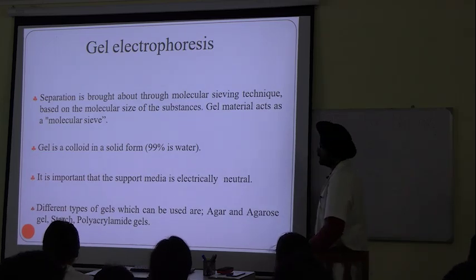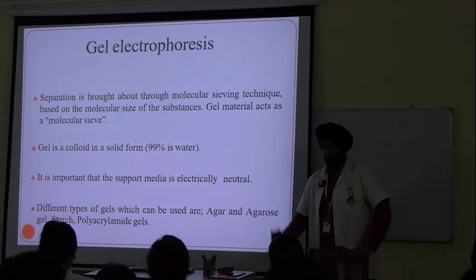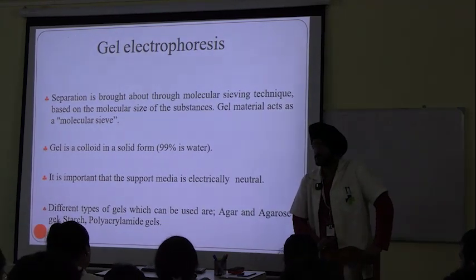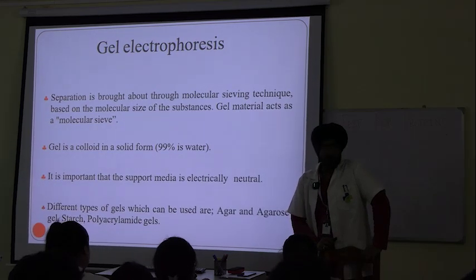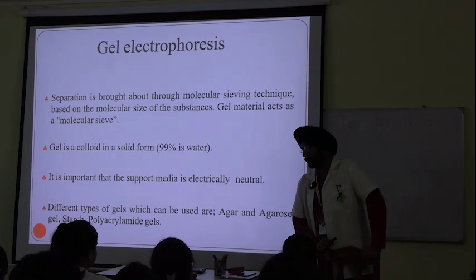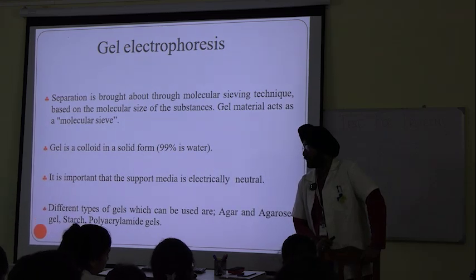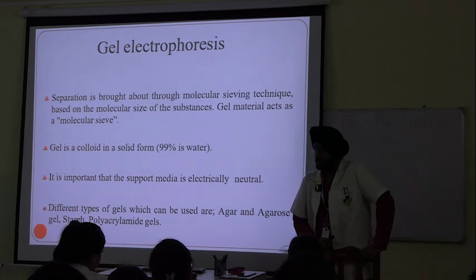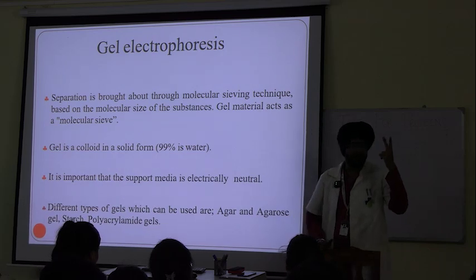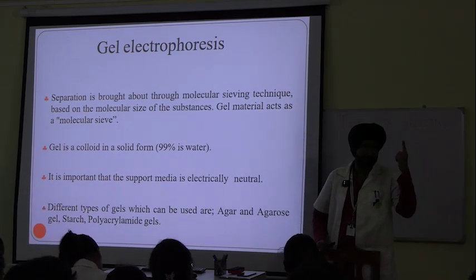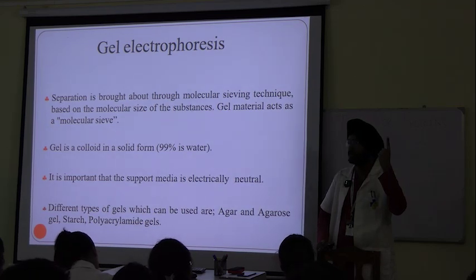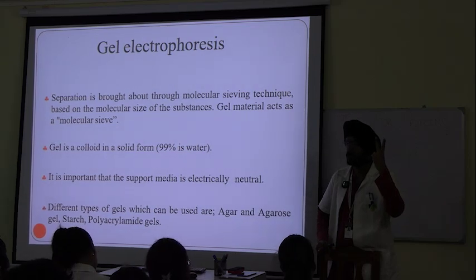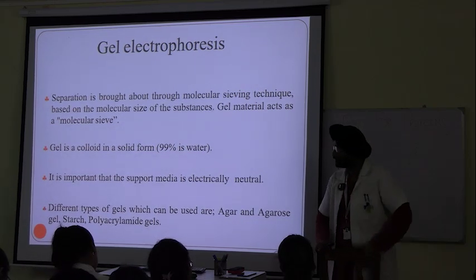Gel electrophoresis is the important one. Paper electrophoresis is clear? What are the disadvantages of paper electrophoresis? Electroendosmosis, and the main one is that resolution is not good, it is time consuming, and not suitable for hydrophilic substances. These are the two things we had to note as immediate answers. Number one is the disadvantages of paper electrophoresis: resolution not good and not suitable for hydrophilic substances.